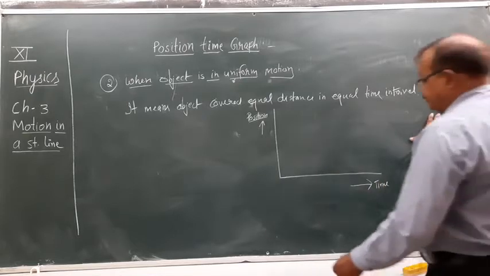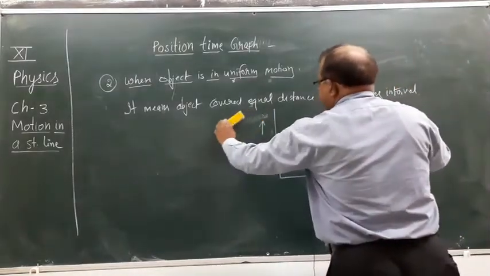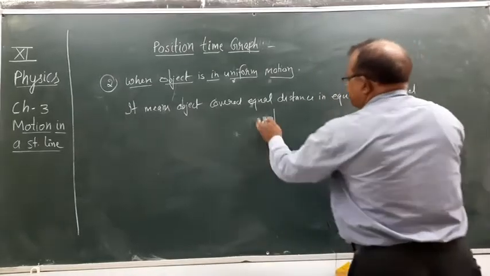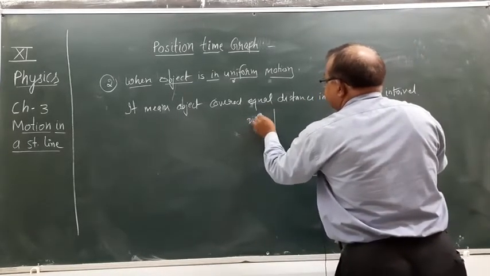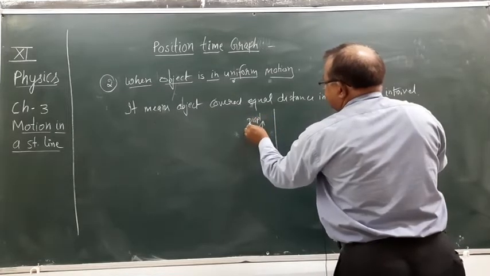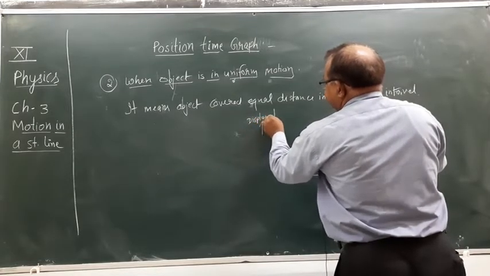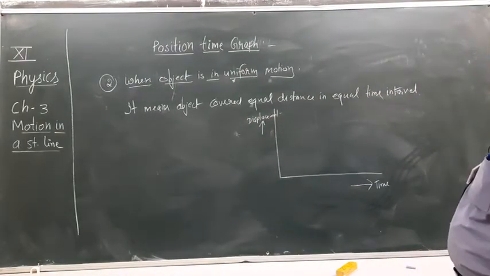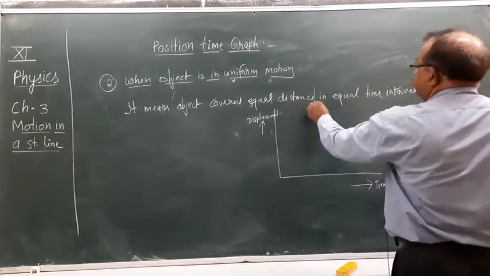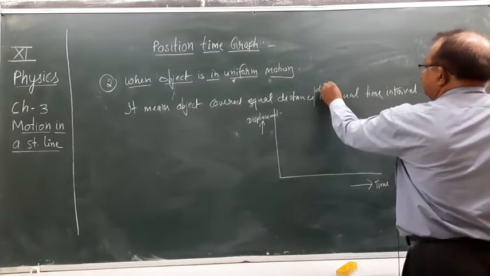So write displacement, it is more appropriate. Clear? Equal displacement in equal time intervals.